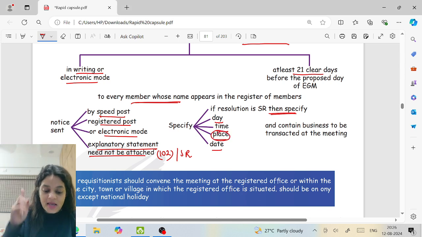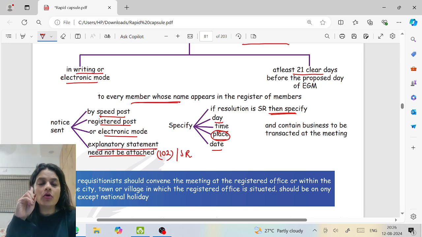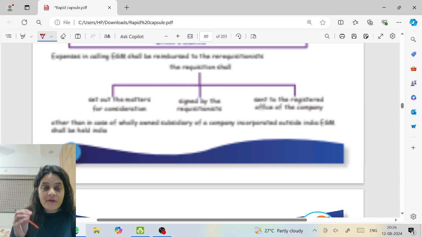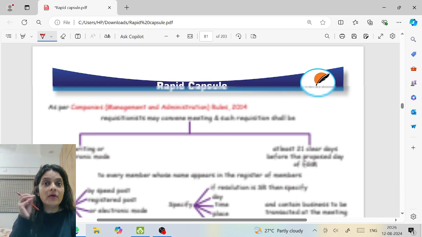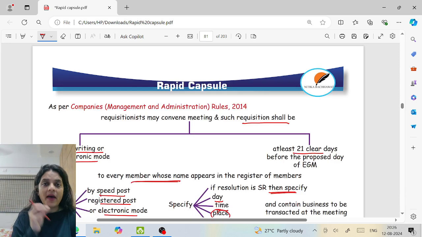The place is at the registered office or within the same city, town, or village where the registered office is situated. So that means if the company is calling the EGM, it is anywhere in India. But if the company meeting is called by the requisitionist, it has to be at the registered office or within the same city, town, or village where the registered office is situated.